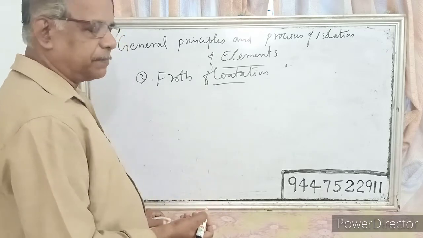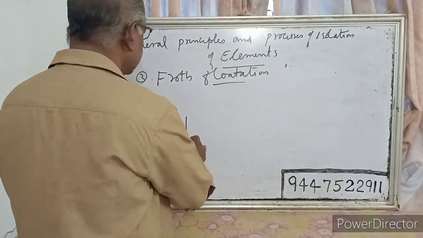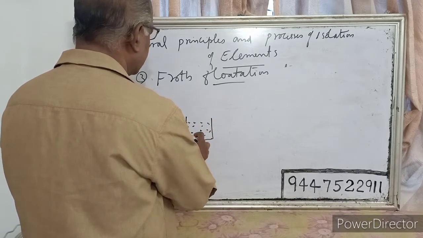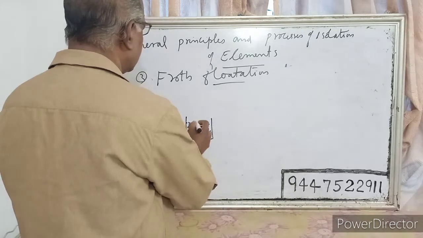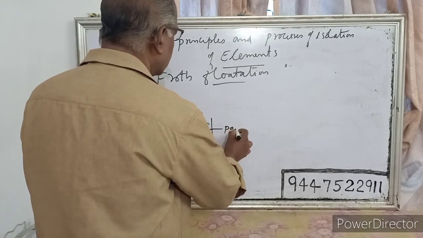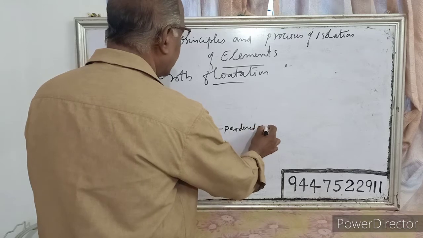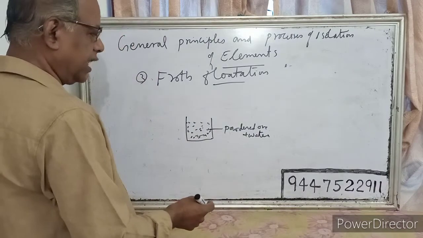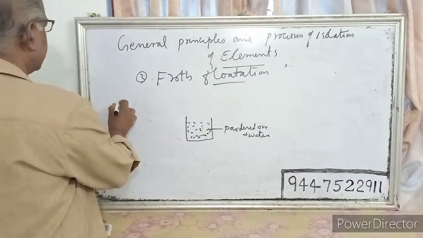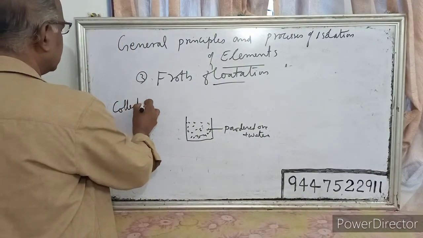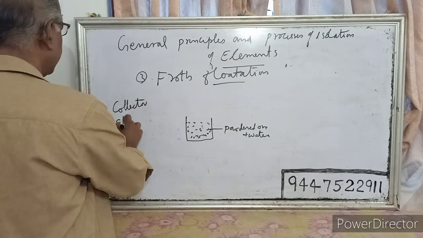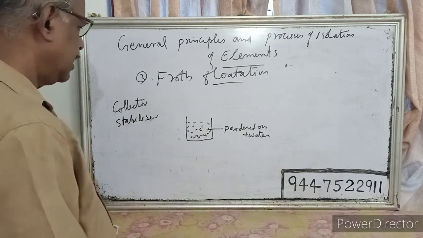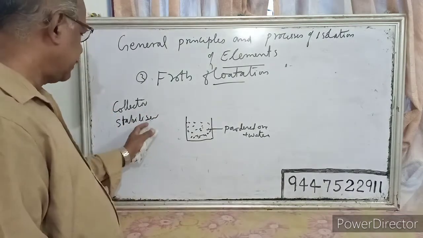During the froth flotation method, the powdered ore is taken, mixed with water and put in a tank. So here powdered ore plus water is taken. To that we have to add two chemicals. One is called a collector and the other is called a stabilizer.